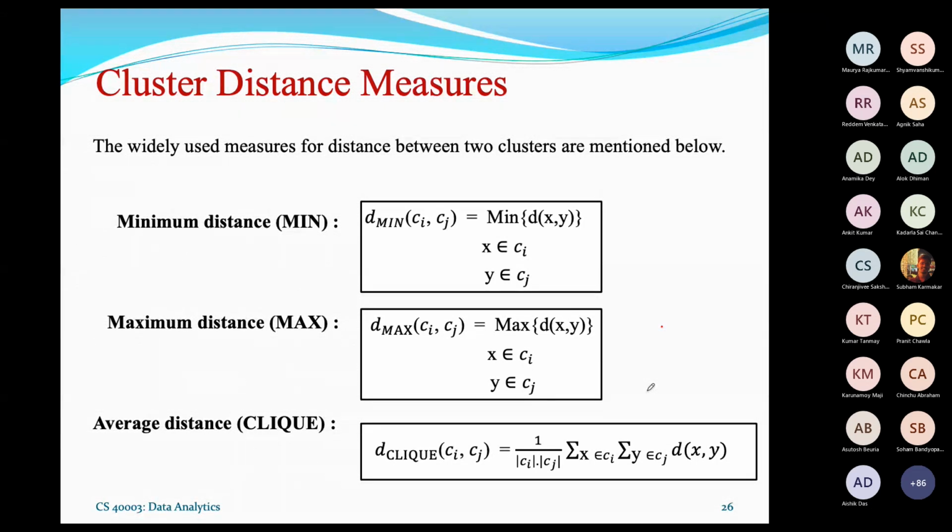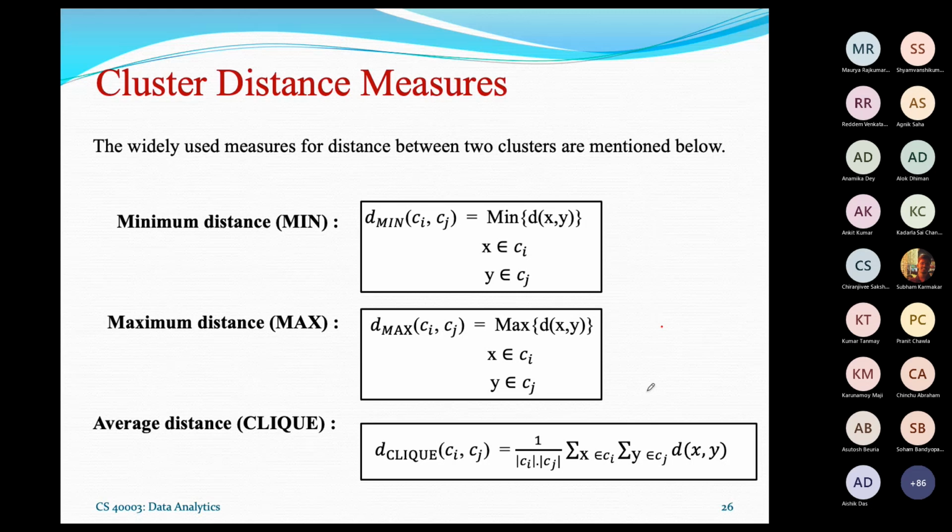The max rule says to take the maximum inter-cluster distance between Ci and Cj. And if the average distance is calculated, it is called the clique heuristic rule: you calculate the distance from one object to all the objects of the other cluster and then take the average.